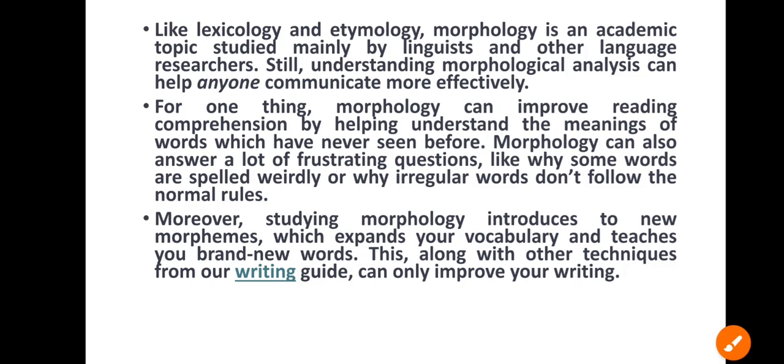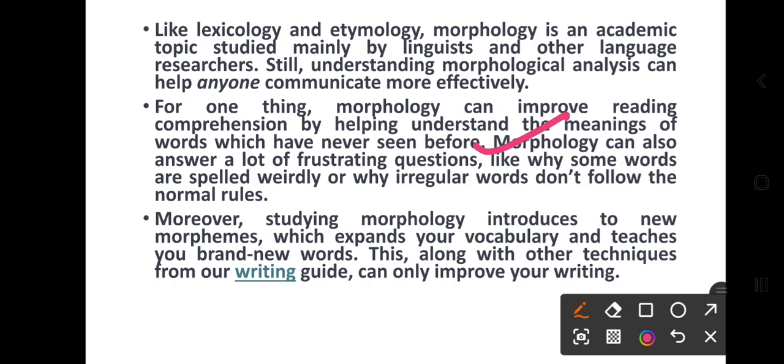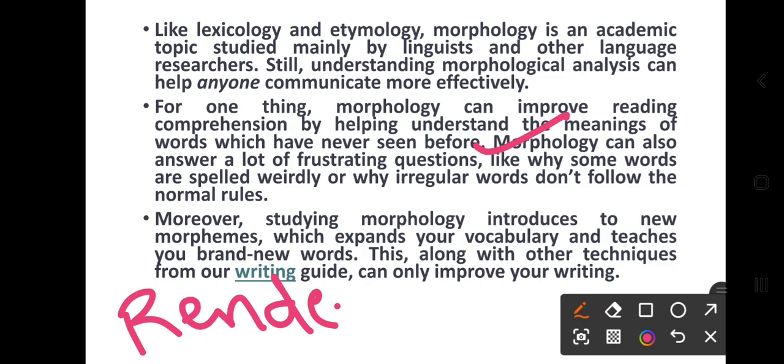So they are saying that morphology can also answer a lot of frustrating questions, like why some words are spelled weirdly. This is rendezvous. The sound is different, the spelling is totally different, right?